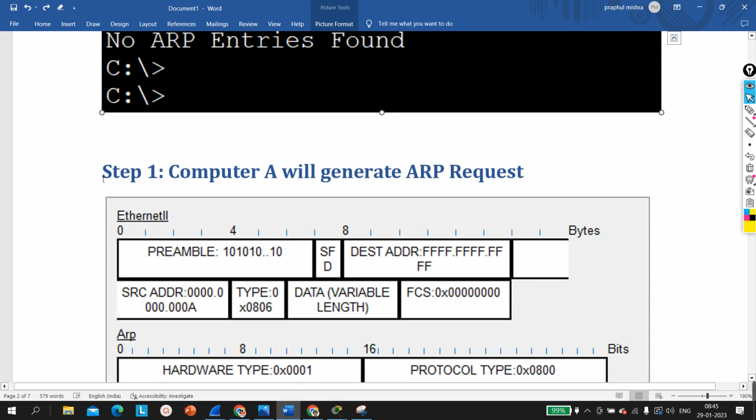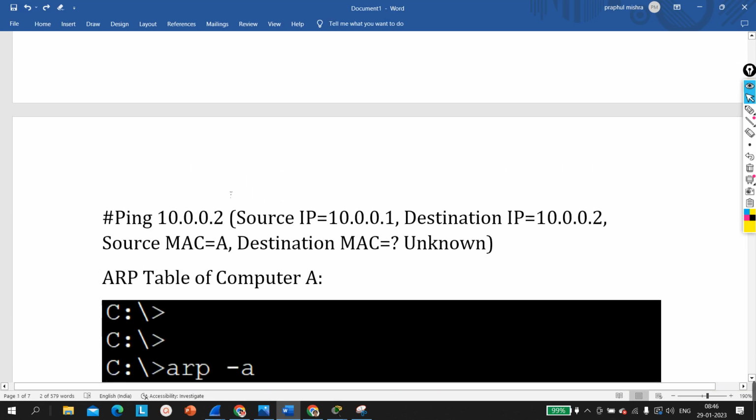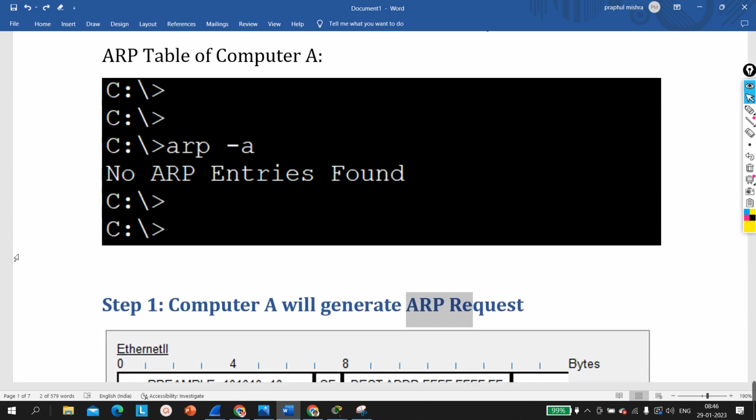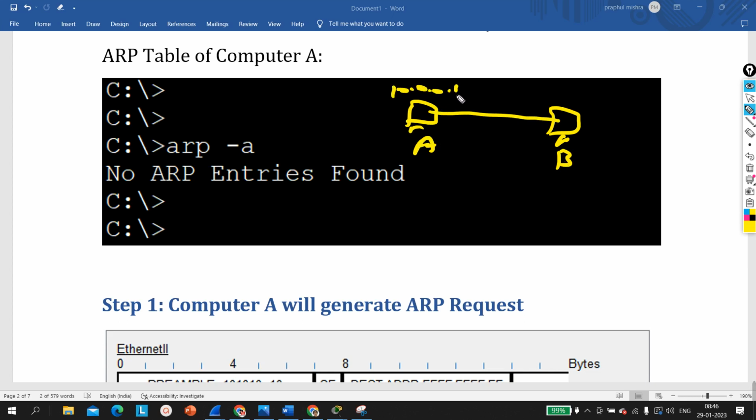Step 1 is that computer 1 will generate an ARP request, and the actual ICMP traffic is put on hold. What I am trying to say is, I have two computers, A and B. The MAC address of this computer is A, the MAC address of this computer is B. Suppose the IP address of this computer is 10.0.0.1 and 10.0.0.2 is the IP address of this machine.